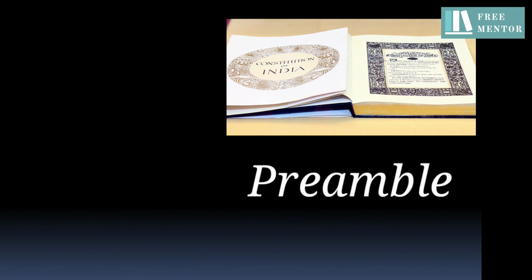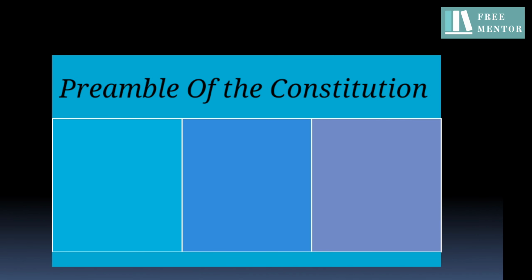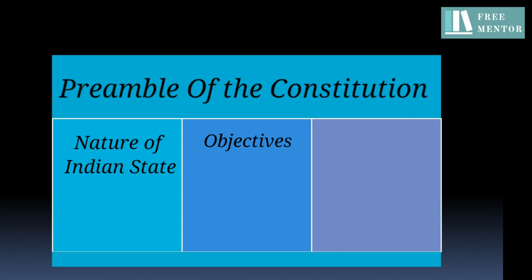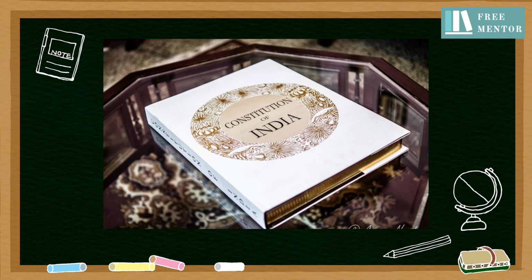Remember the term, preamble. Preamble of the constitution shows about the nature of our Indian state and the objective of the constitution. It also contains some values and principles. By reading it, one can have a broader understanding or can build an image of our country. Let's see what else our constitution contains.